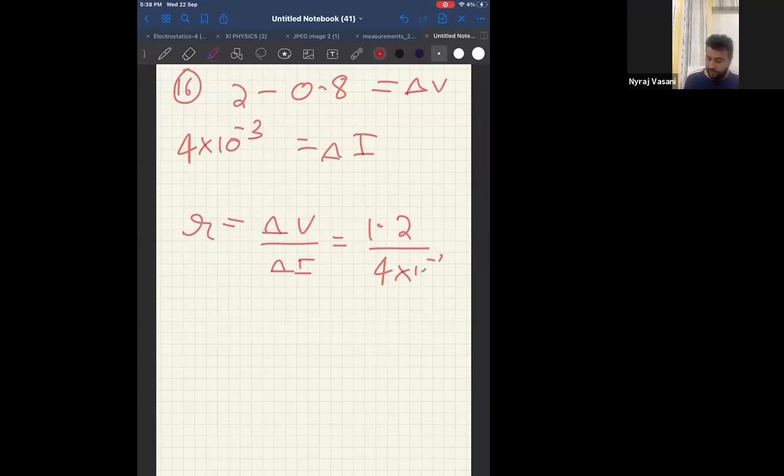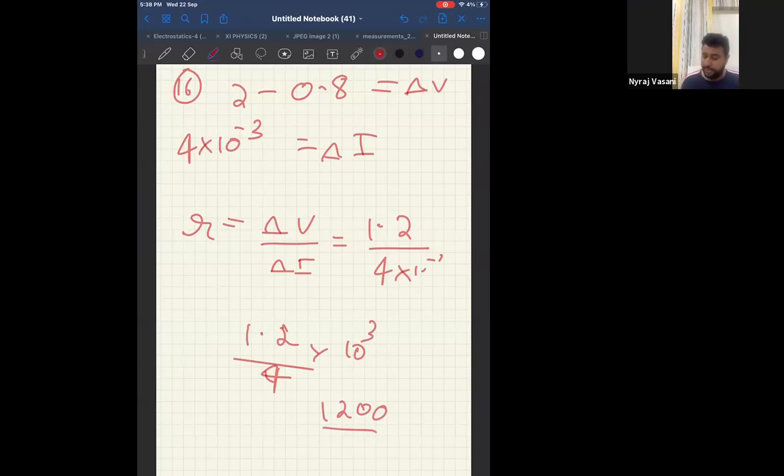Therefore, 1.2 divided by 4 into 10 power minus 3. So it will be 1200 divided by 4, and 1200 divided by 4 will be 300 ohm. Therefore, answer will be C, which is 300 ohm.